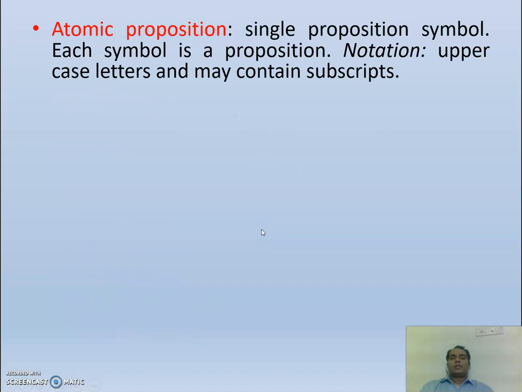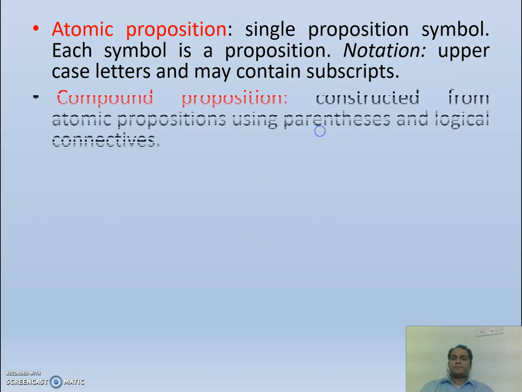Atomic proposition: a single proposition symbol. That means like Q, R we have seen, right? Uppercase letters are used. Each symbol is a proposition. Compound proposition, that means we are combining, like P implies Q. Likewise, constructed from atomic propositions using parentheses and logical connectives.